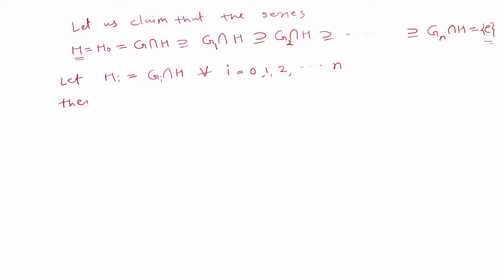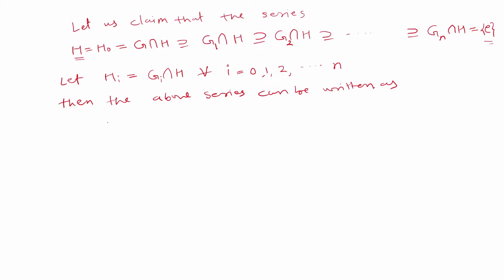Then the above series can be written like this.